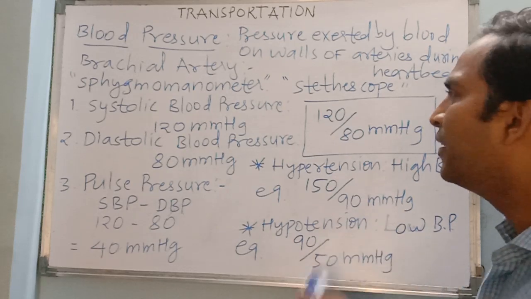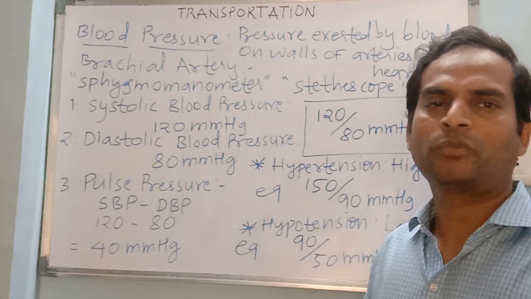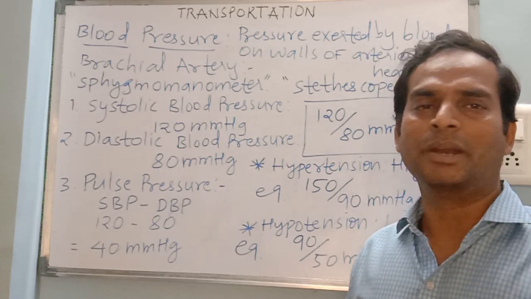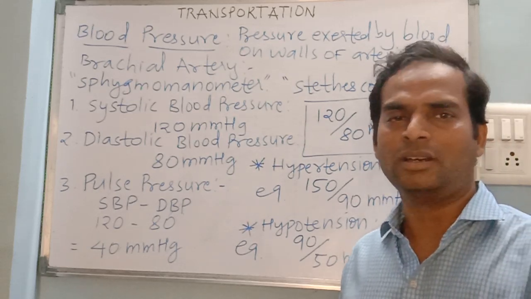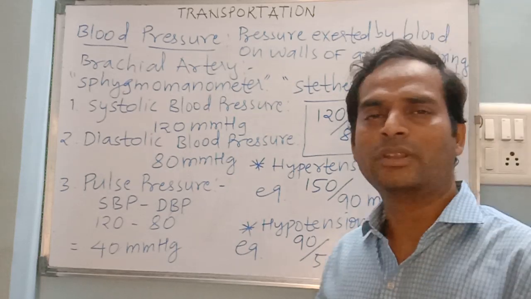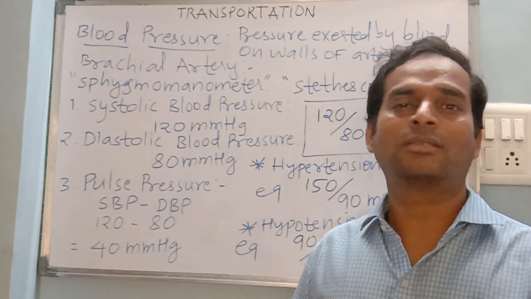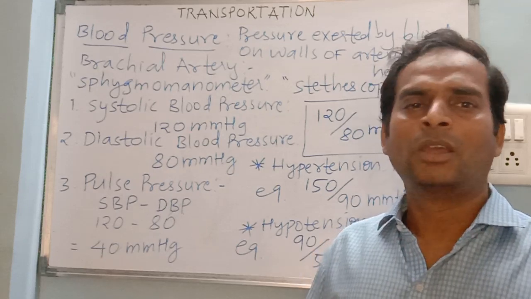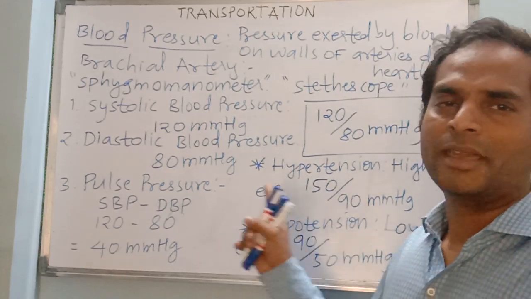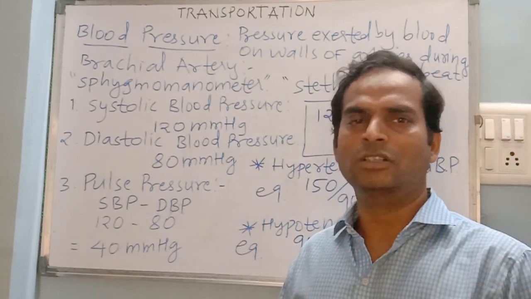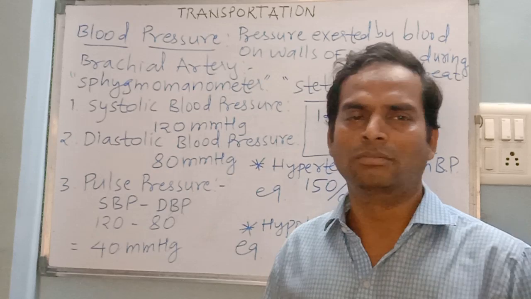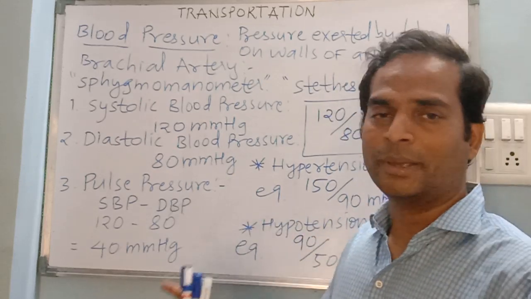So this was an interesting and important topic: what is blood pressure, what are the types of blood pressure, and what are the disorders related to blood pressure. I'm sure you have understood this. The concept is clear to you all. Go through the NCERT textbook and read the same. They have given a diagrammatic representation of blood pressure, how to measure it, and there are some in-text questions based on the same topic.